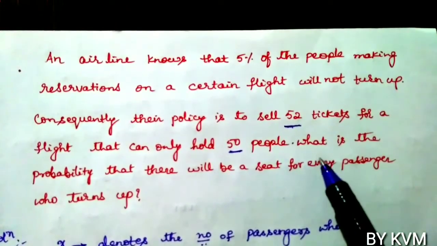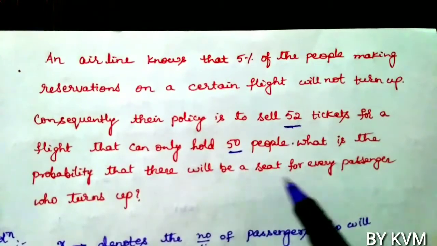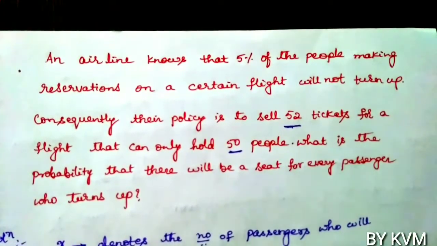What is the probability that there will be a seat for every passenger who turns up to the flight?